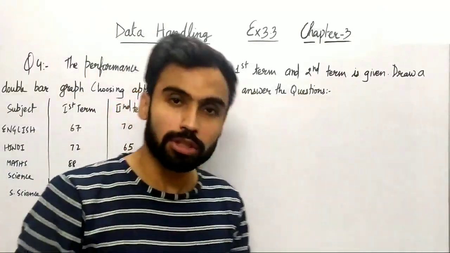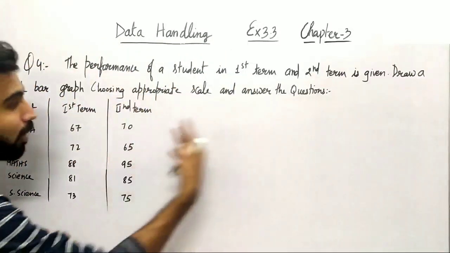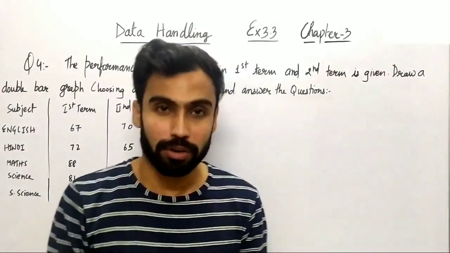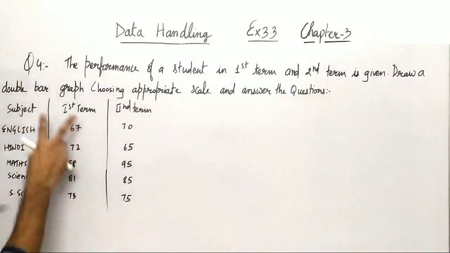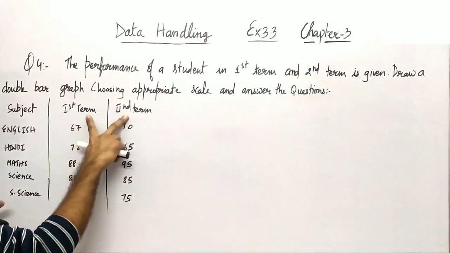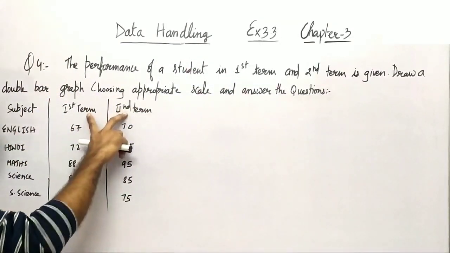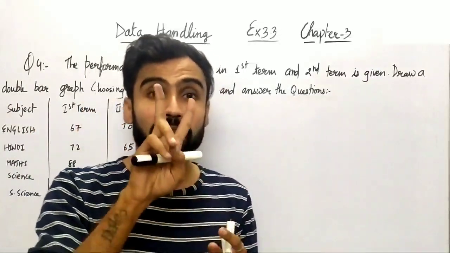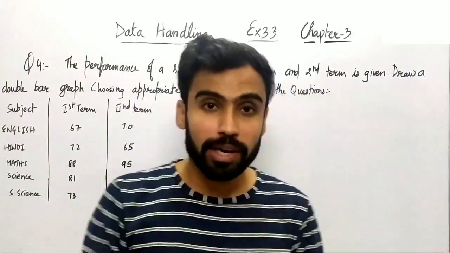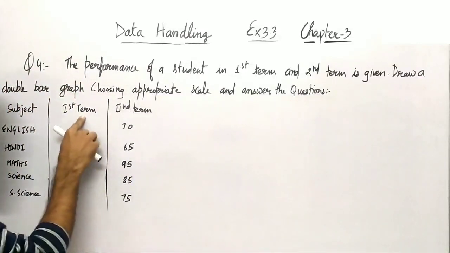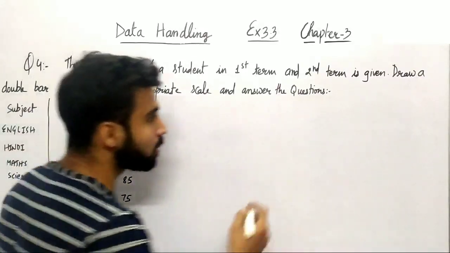answer the questions. So सबसे पहले मैं यहाँ पे bar graph बनाऊंगा, then I will write down the questions based on it, right? So सबसे पहले bar graph जो है double bar graph जो हमें बनाना है, you can see the two comparison things are the first term and second term. So यहाँ पे हमें दो bars एक साथ लेनी है, right? So one will represent the first term and the second will represent the second term.